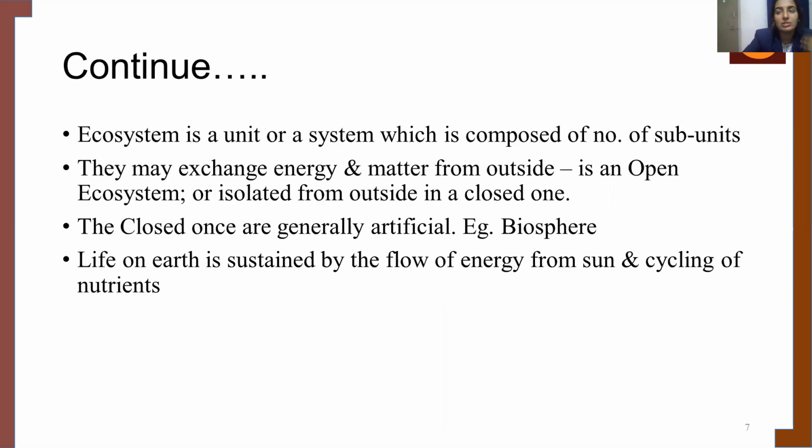Now, when we talk more about ecosystem, it is a unit or a system which is composed of number of subunits. They may exchange energy and matter from outside. When there is exchange of matter and energy from the outside, it is termed as open ecosystem. And when there is exchange of energy and matter in a closed surface or isolated from the outside system, it is termed as a closed ecosystem. The closed ones are generally artificial, and one example is biosphere reserves. Life on Earth is sustained by the flow of energy from sun and cycling of nutrients.